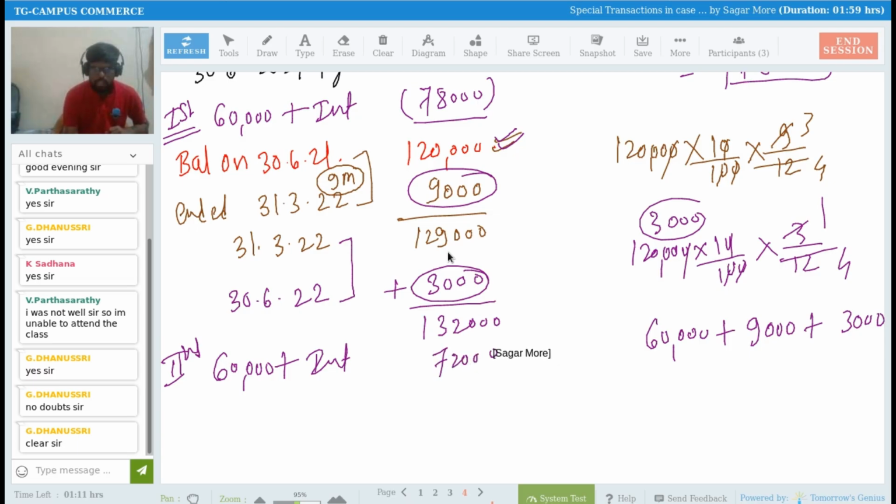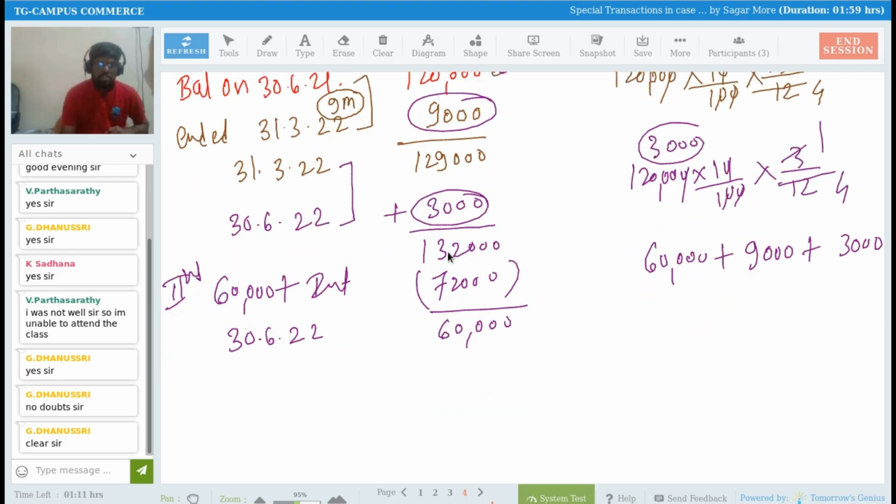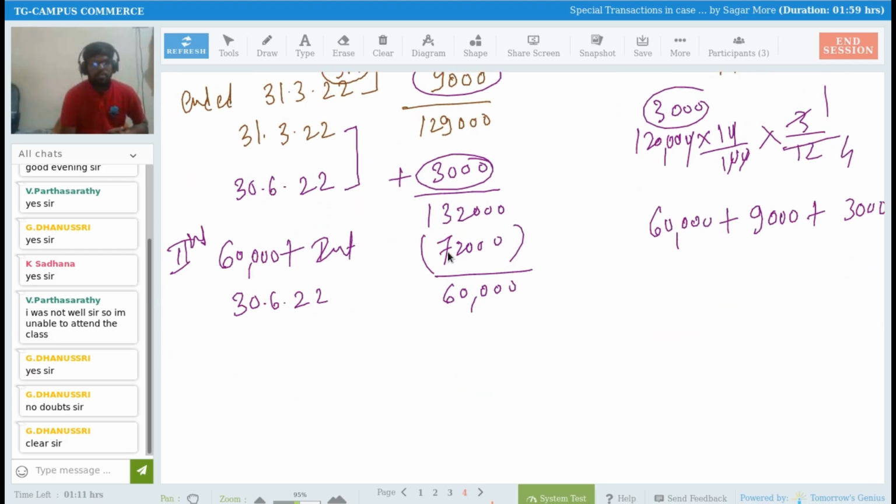So make payment of 72,000 now. So after making payment, what is balance on 30th of June 2022? How much is it? 60,000. Okay, sir. Now, sir, after 30th of June, which date will come? The 31st of March. Because on 31st of March, we have to close books of account. Year end, right?